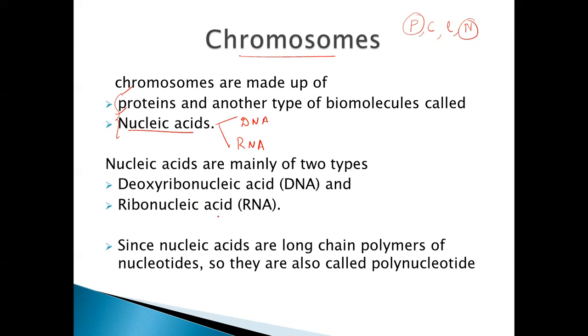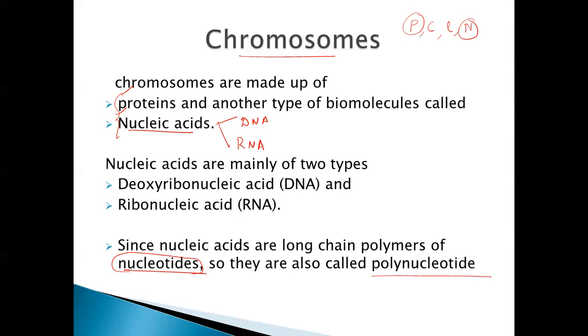What are the simplest units present in the nucleic acids? They are the nucleotides. The nucleotides are linked together, resulting in the formation of a long polynucleotide chain, which is nothing but the nucleic acid. So the nucleus has the chromosomes, which are responsible for the transmission of the characters, or heredity. And what are these chromosomes made up of? Proteins and nucleic acids.